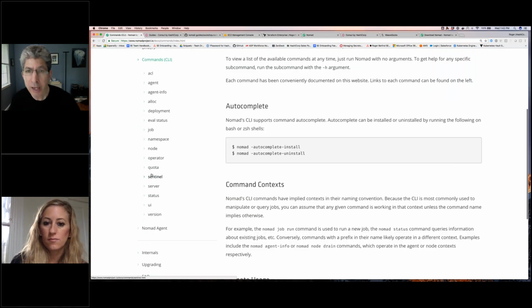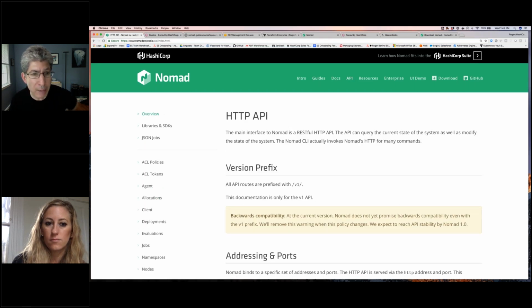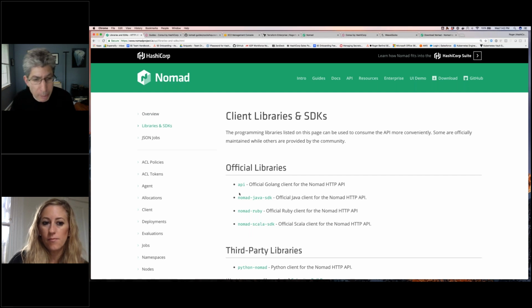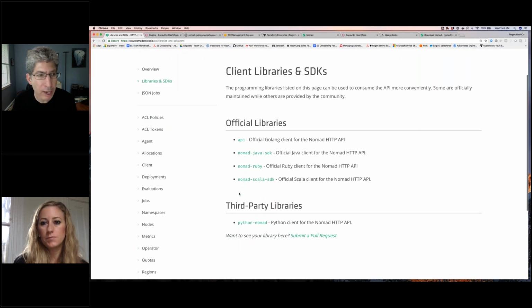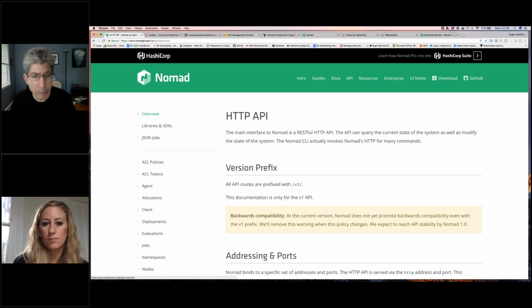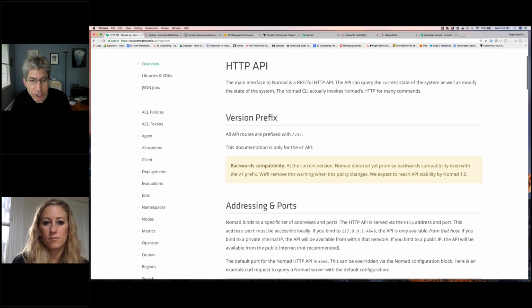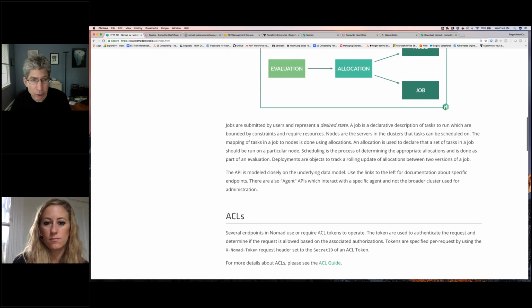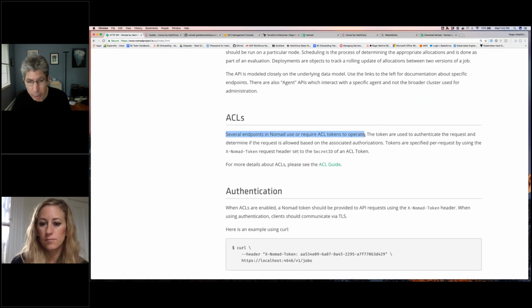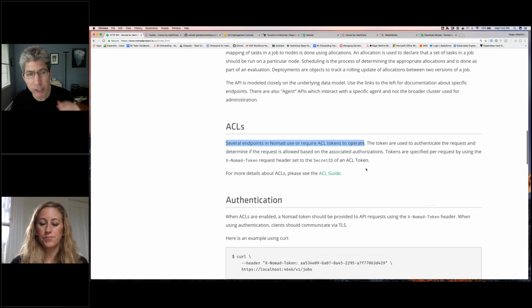Consul also has a CLI, and both of these products have HTTP APIs, and there are also some additional libraries that wrap that HTTP API. Now, when you do enable ACLs on either Nomad or Consul, of course, using the API then requires authentication, right? So if we went back to the API overview, let's say of Nomad, I'm pretty sure there's going to be something in here about ACLs, right? Several endpoints require ACL tokens to operate, assuming ACLs have been set up. If they've been set up, then you need to provide the right ACL tokens. So the answer to your question, I think, is yes.